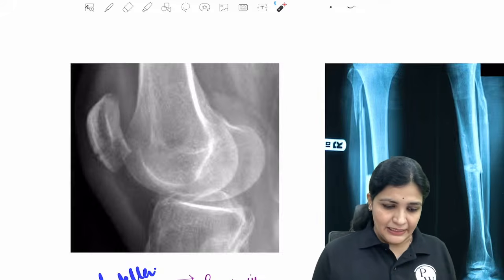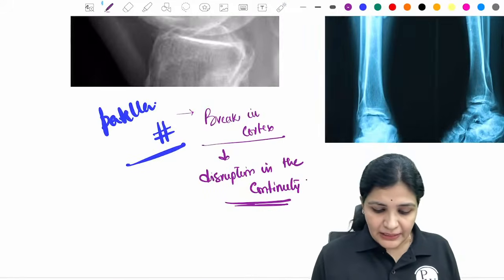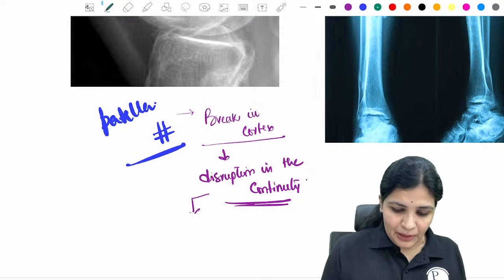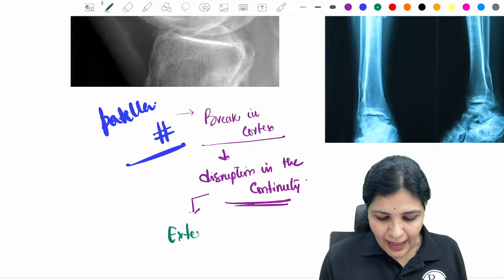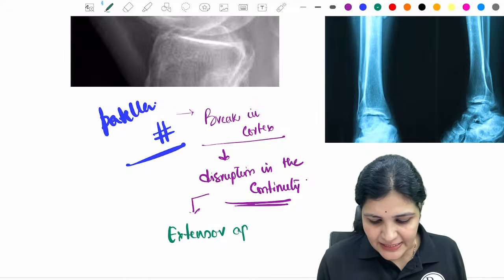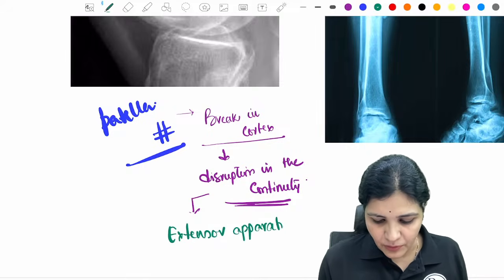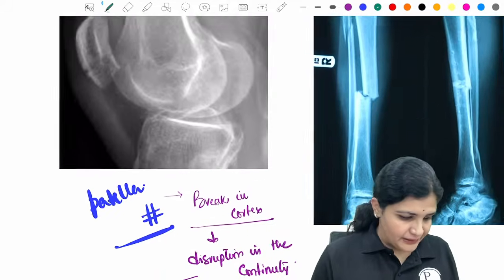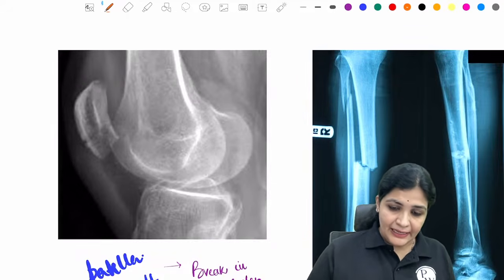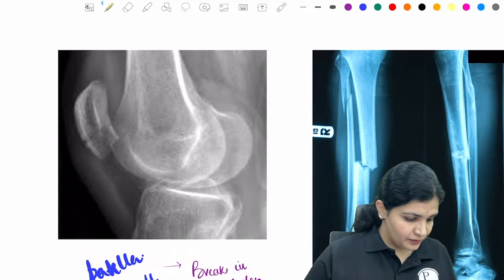So what is that continuity which I'm talking about? The continuity I'm talking about is the extensor apparatus. So this is about the extensor apparatus. Whenever you see a patella, just imagine that there are tendons attached to it.